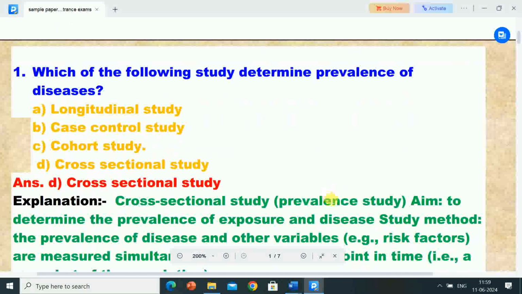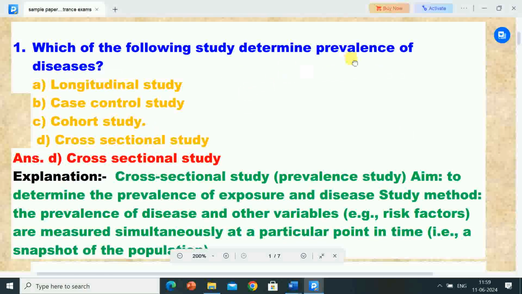So here the first question is, which of the following study determines prevalence of diseases? Options are A. Longitudinal study, B. Case control study, C. Cohort study, D. Cross-sectional study. Correct answer is option D, cross-sectional study.